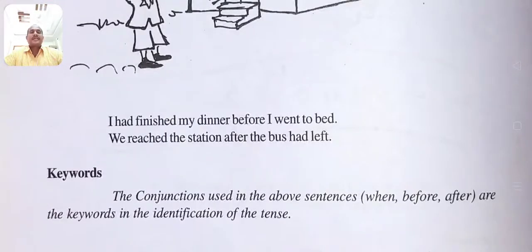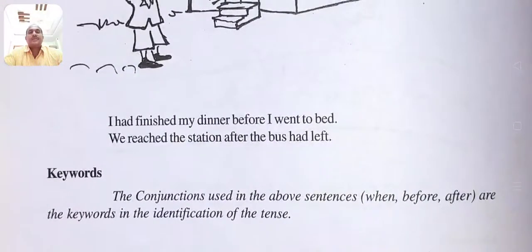We reached the station after the bus had left. Here there are two actions in the past. The earlier was the bus had left. That's why we used past perfect tense. The latter was we reached the station.